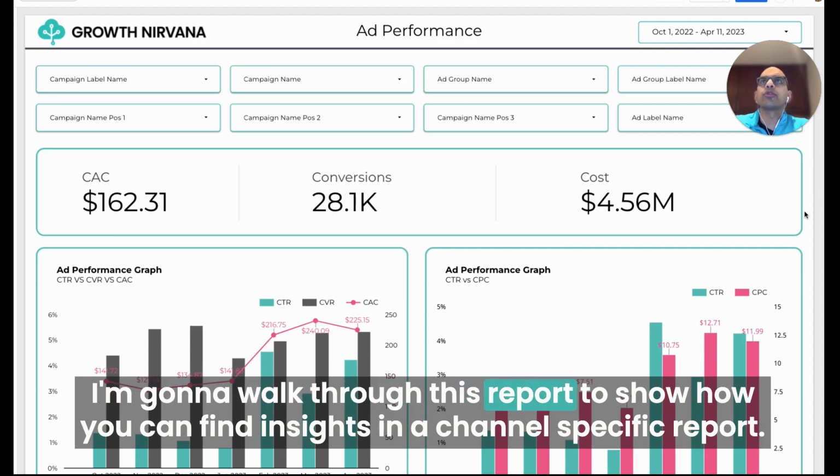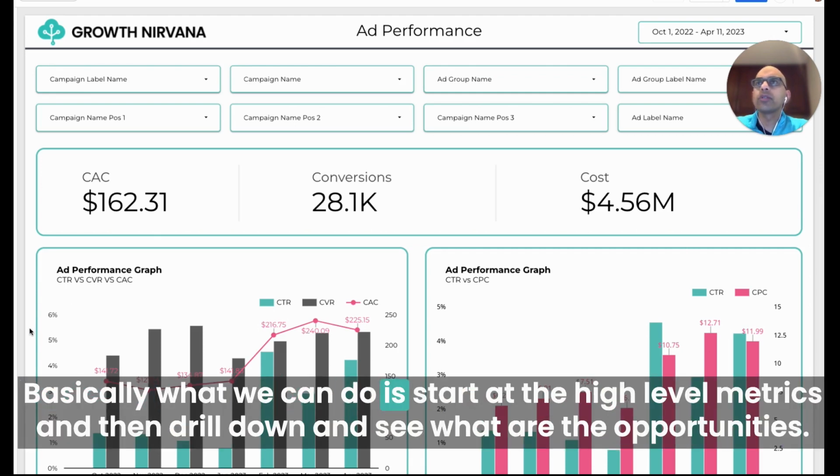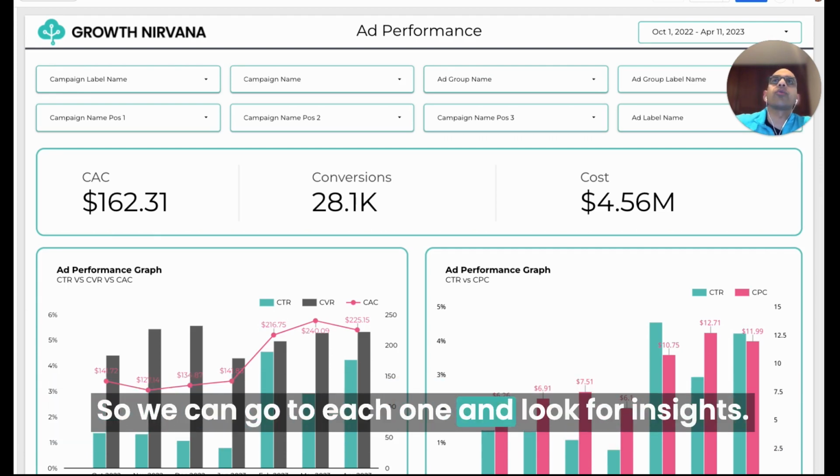Going to walk through this report to show how you can find insights in a channel-specific report. So this is a Google Ads report, and basically what we can do is start at the high-level metrics and then drill down and see what the opportunities are. What we have on the left-hand side is a bunch of different cuts of the reports that are auto-generated. So we can go to each one and look for insights.